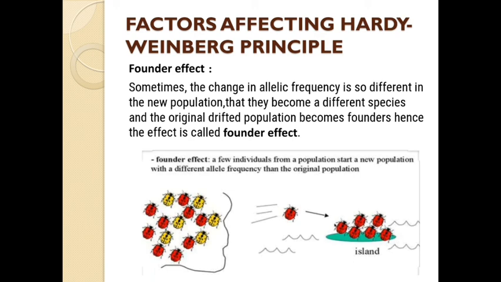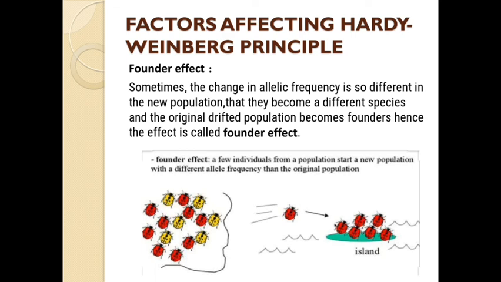So my dear student, in the founder effect, a few individuals from a population start a new population with a different allele frequency, and then the original population becomes the founder. With this diagram I hope your doubt is clear. A few individuals from a population, here you may see one individual shown, started to live in another geographical area with a different allelic frequency.